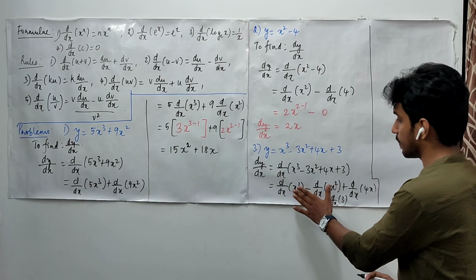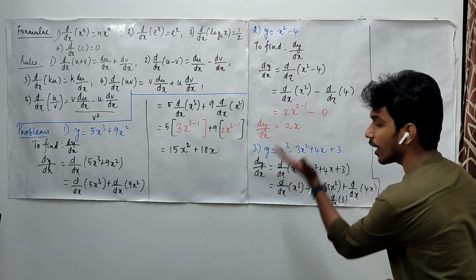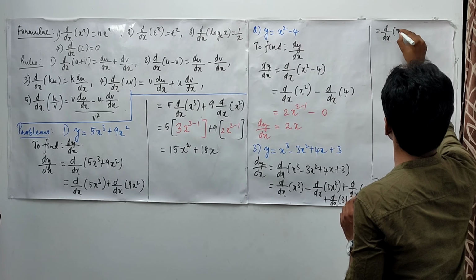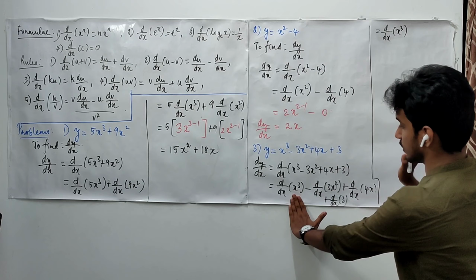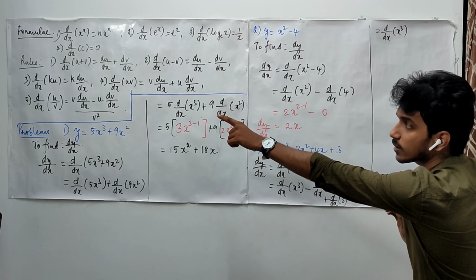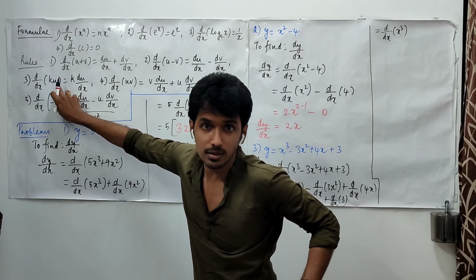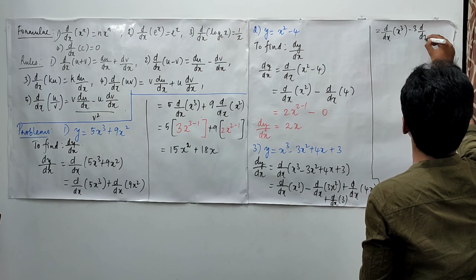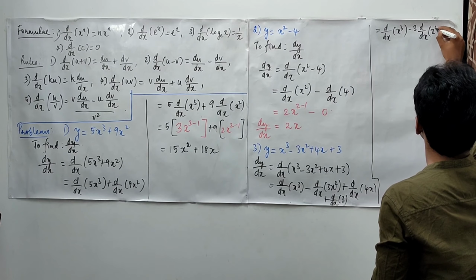Here we cannot apply any rule to this, we have to apply only the formula. So as of now, let us write like this itself. Now, using the constant multiple rule, we may take this 3 outside. So minus 3 times d upon dx of x square.